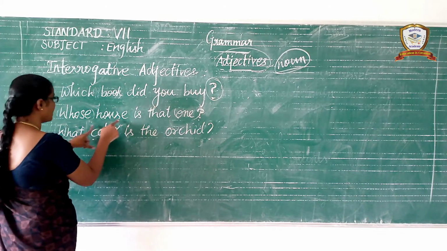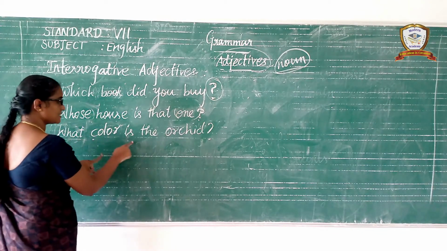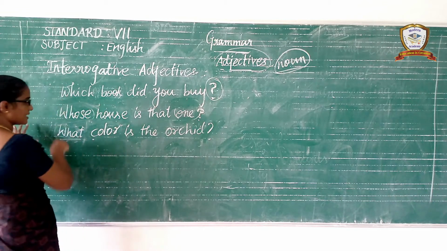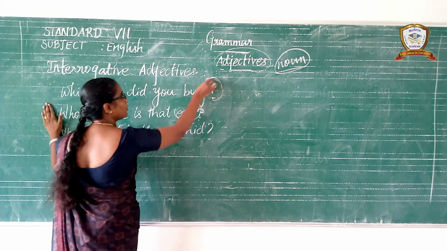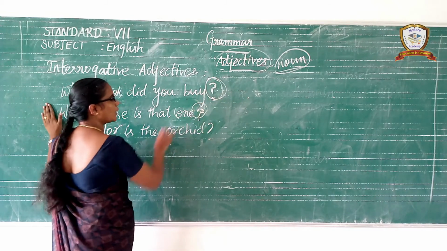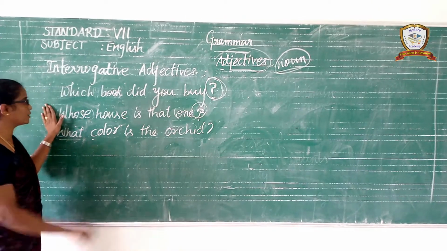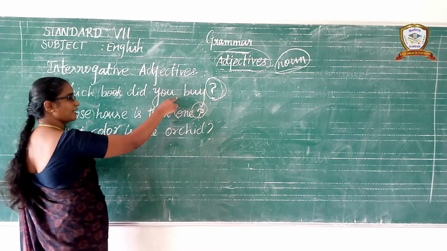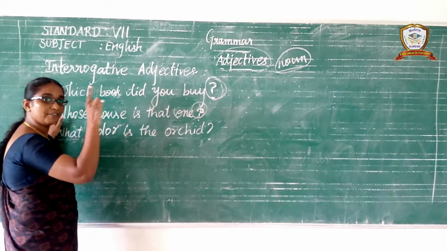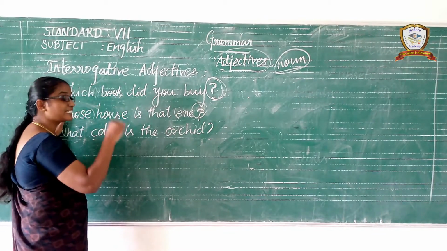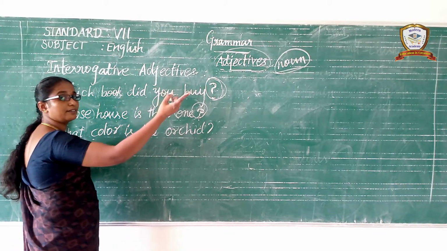Whose house is that one? What color is the orchid? Understand? These interrogative adjectives end with a question mark. Do you all understand, children? Which book did you buy? Which furniture did you buy? Which furniture will you buy? Which saree will you buy?